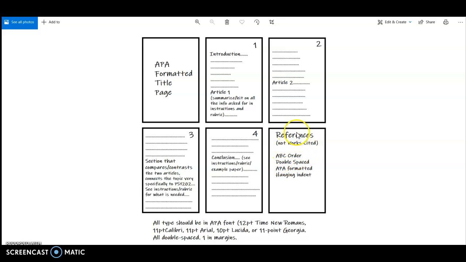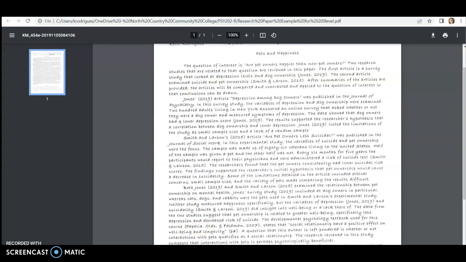Don't write works cited, write references. Make sure it's double spaced, make sure it's APA formatted, make sure it's hanging indent. Make sure your whole paper is the correct APA font. Use 12-point Times New Roman, that works. And your margins around the paper should be 1 inch. Okay, that's just all APA stuff. All right, so